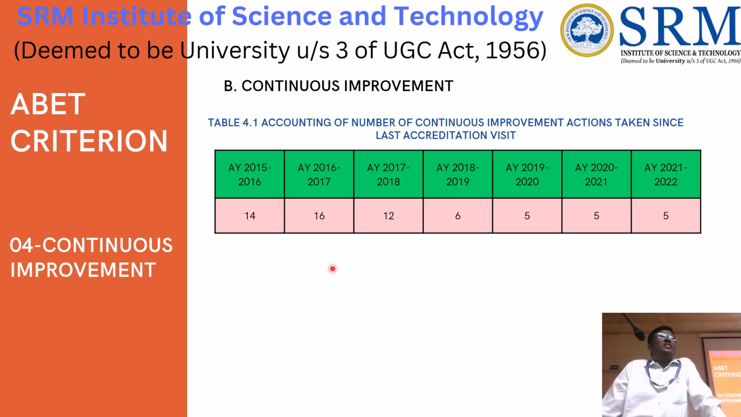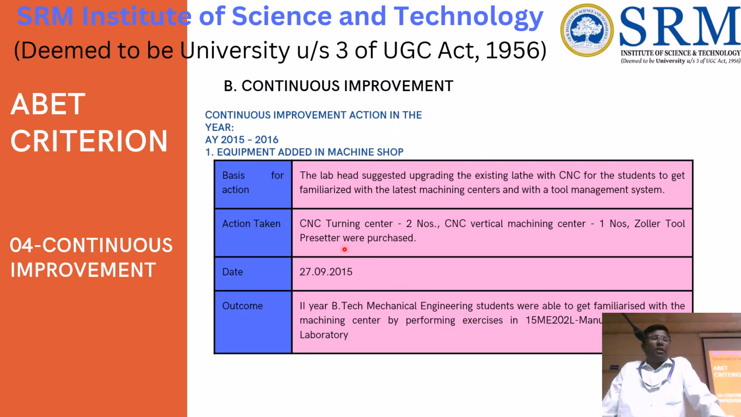We have to provide proper evidence such that by doing this analysis, the mechanical department is improved, and these are the facilities or these are the changes in the curriculum that we have to give. So for each one, what are the assessments, I have given the numbers, a sample one I have given. So equipment added in the machine shop. So basis of action, what feedback we got, and what action we have taken, the date, the outcome, what is the outcome of the student.